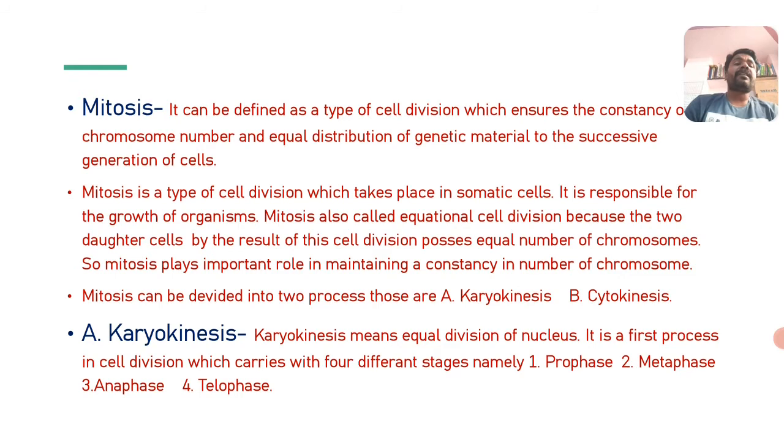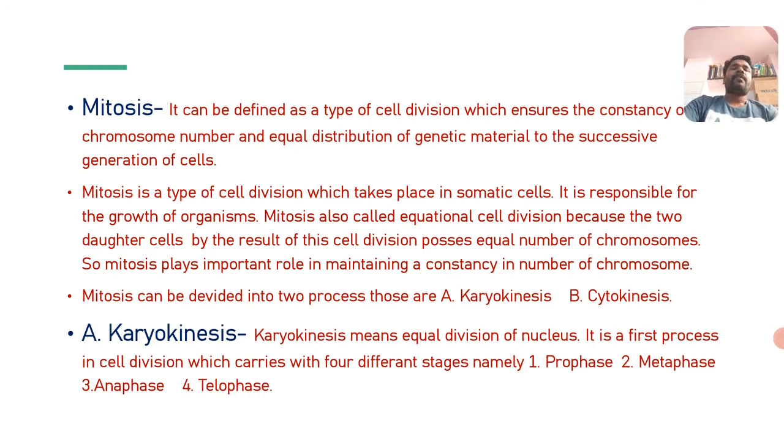Mitosis is also called equational cell division because the two daughter cells formed as a result of this cell division possess an equal number of chromosomes. So mitosis plays an important role in maintaining the constancy in the number of chromosomes.